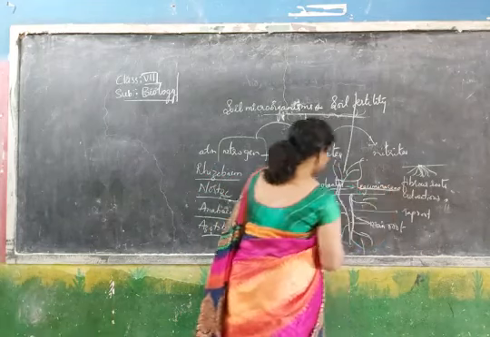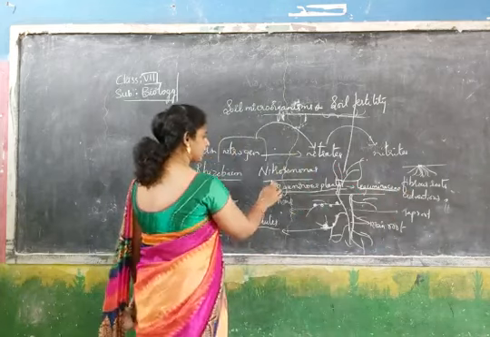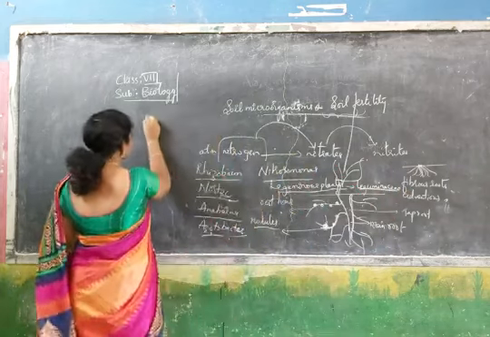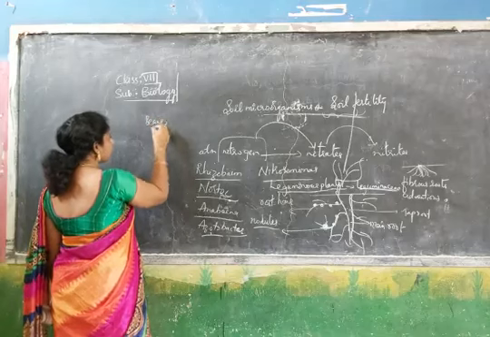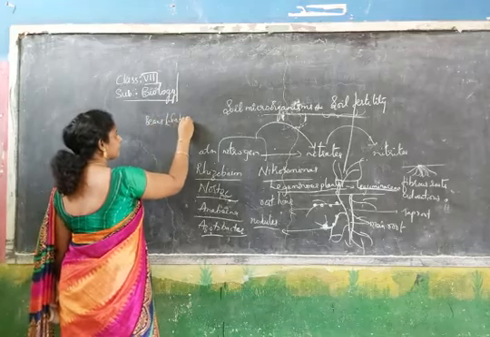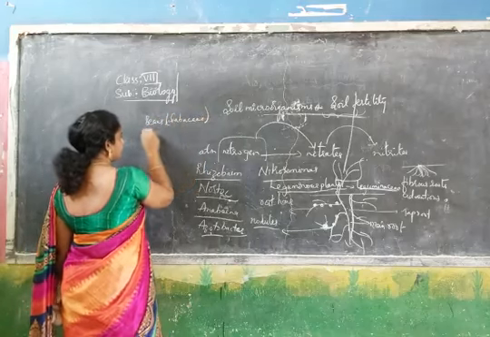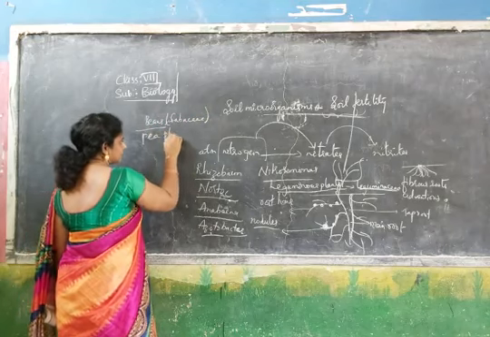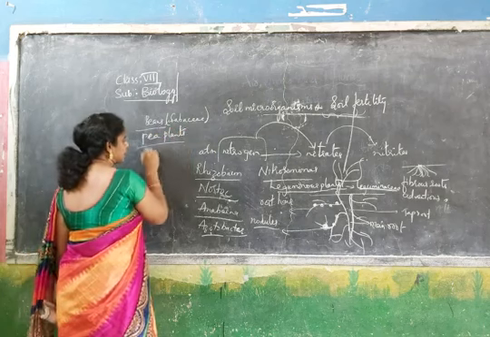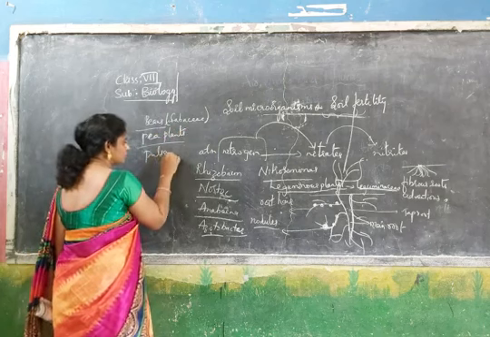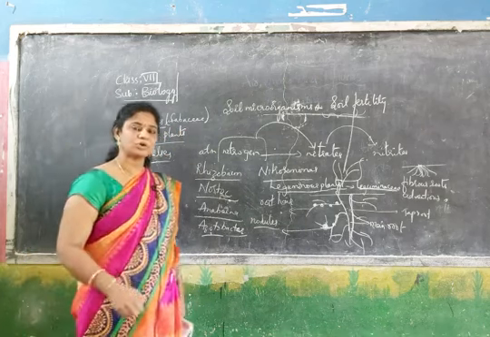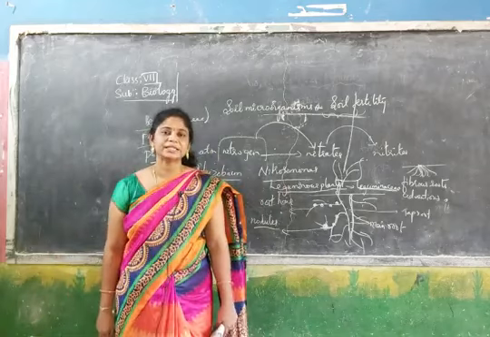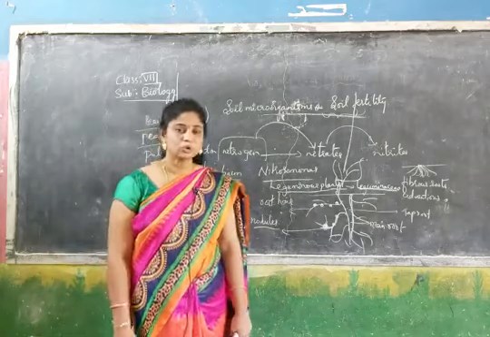For example, beans, which is the Fabaceae family, pea plants, and pulses. In pulses also we can find root nodules.